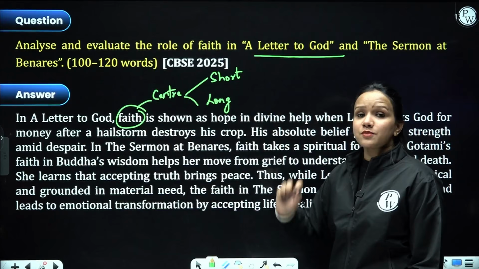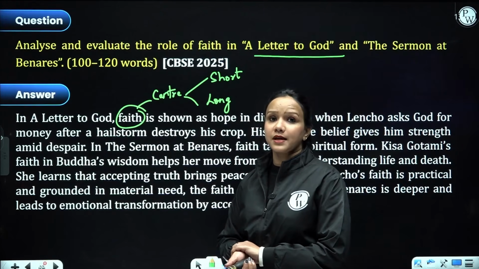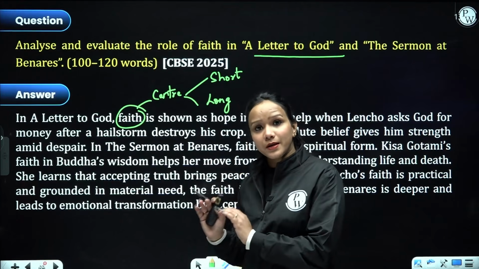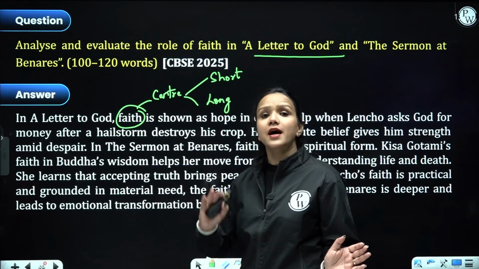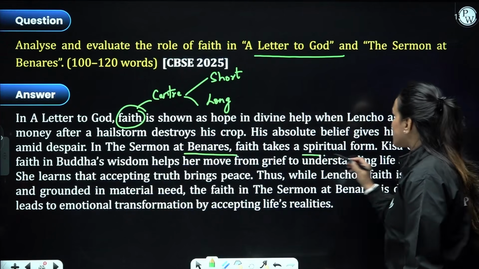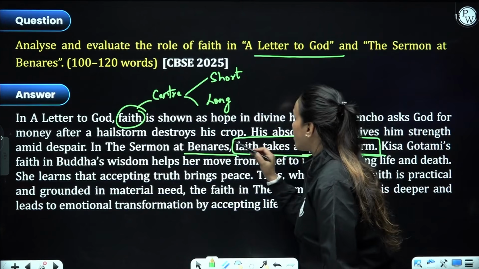All right. So as we can clearly see in A Letter to God, despite being completely devastated due to failure of his crops, Lencho had full faith in God. He had unshakable faith in God, which leads him to write a letter asking for help, asking for 100 pesos. But if we talk about the Sermon at Benares, faith takes a spiritual form, more deeper, right? It takes a deeper form here.